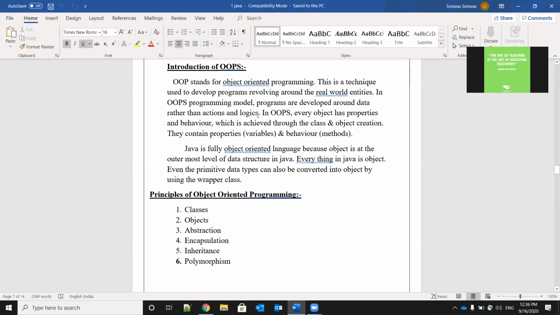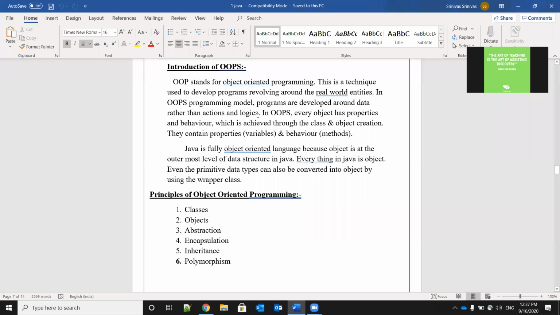Behavior means nothing but we can write it as a method. Method means nothing but function. Properties means variables. We will create the variables, and those are nothing but properties. The behavior we can implement through the methods.